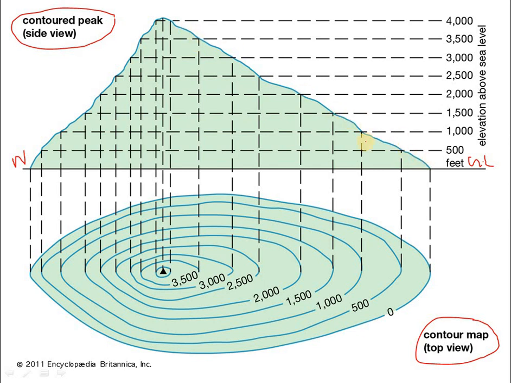Okay. So it is going up in height. So the starting point will be 0. This point will be 0, and at some extent going to the height, it is 500, and going to another extent, it is 1000, and then 1500, 2000, 2500, 3000, 3500, 4000. The top of the portion is 4000. You can see here it is written elevation above sea level.